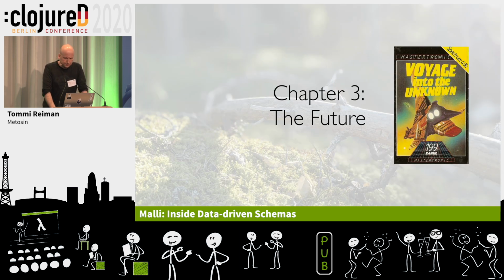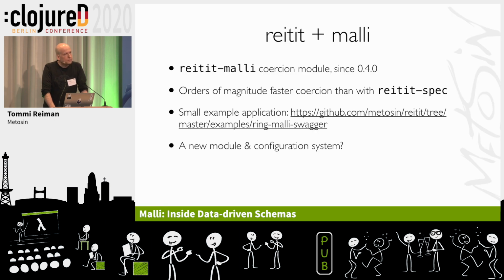So wrapping up, what's next? It was an experiment, so it would be nice to have this new library, but it's almost out and it's integrated into Rated, so if you are using Rated, you can try that. The transformation, coercion and parse is orders of magnitude faster than with spec tools. That's nice. There's an example of that, so if you're building APIs, you could check that out.